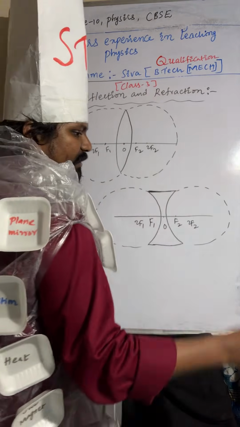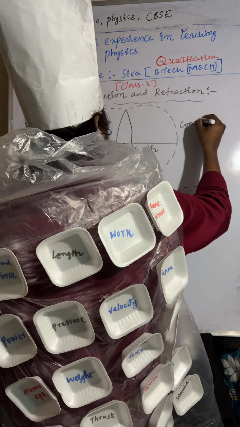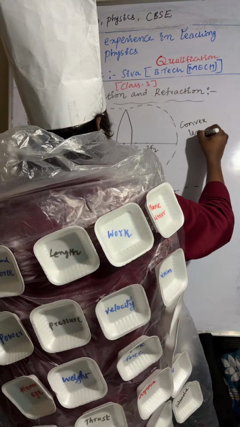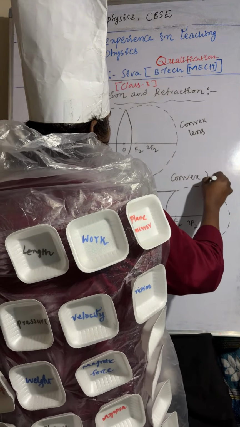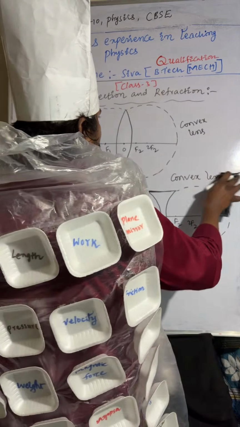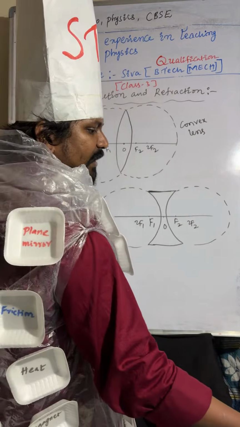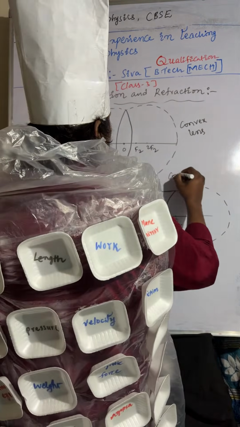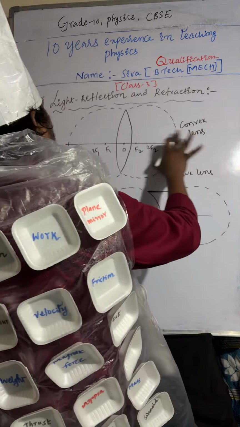This is a convex lens, also known as a converging lens, whereas a concave lens is also known as a diverging lens. That is convex, this is concave lens.